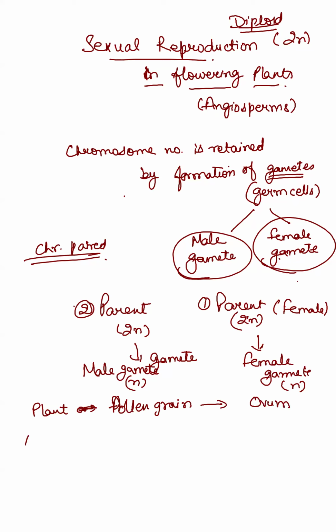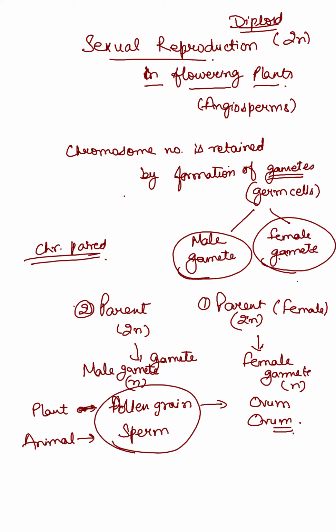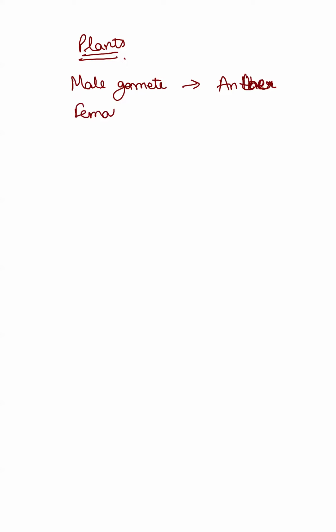In case of animals, the male gamete is called sperm and the female gamete again ova. In all cases the male gamete moves towards the female gamete. In case of a plant, the male gamete is produced in the anther, and the female gamete is produced in the ovary.